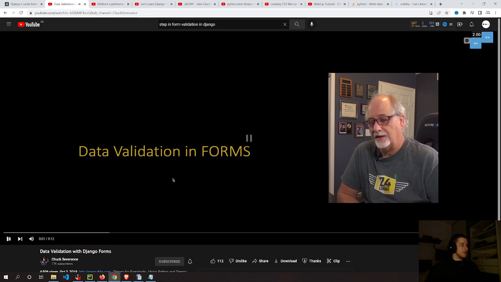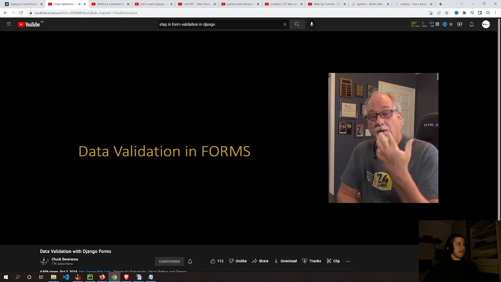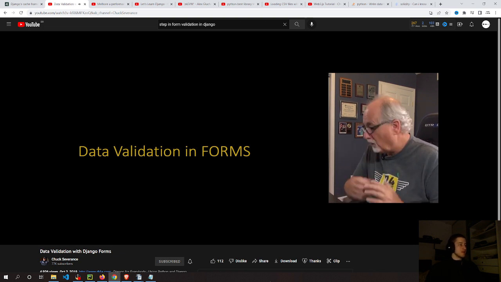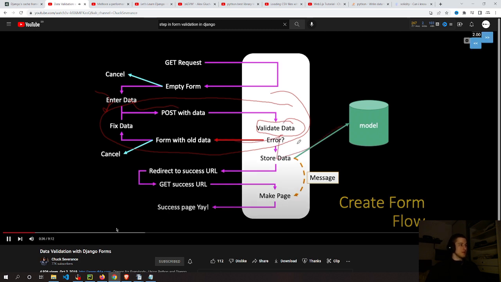So now we're going to talk about data validation. Data validation is what happens when you hit the submit button and that data is sent to the server. What the server does is check that post data to see if it's proper according to its rules. If you go back to the picture I showed you in the create form, the part we're talking about now is this part right here, where the user has entered their data, they've hit the submit button, and we in the server are going to look at that data. Then we're going to decide if it's an error, send back a form, or store the data. And we actually just have a comment say store the data.